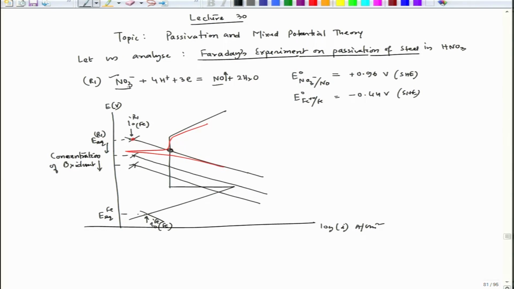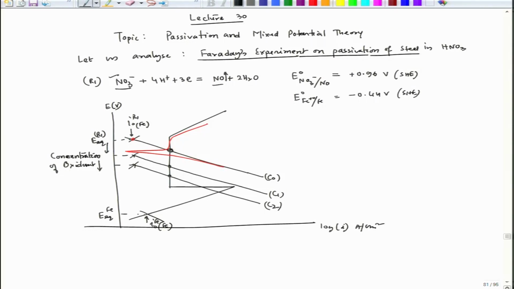If it decreases to, let us say, C1, this is C0, the initial concentration, this is C1, this is C2, and at C1 and C2, if we do not disturb, it will maintain that passivity.